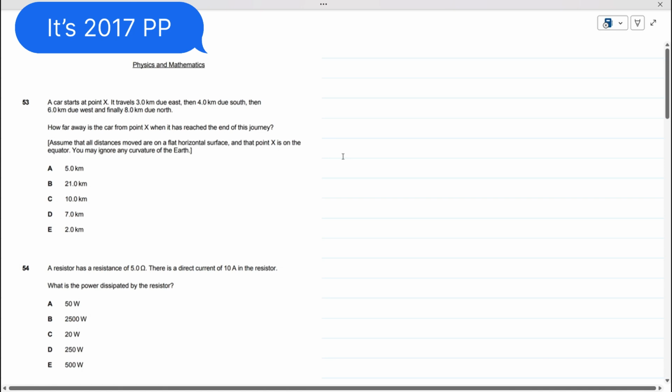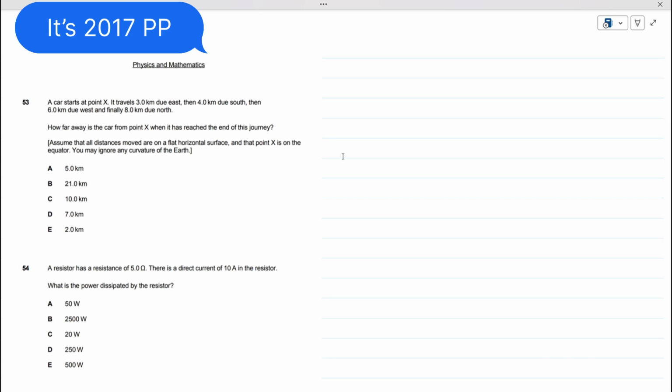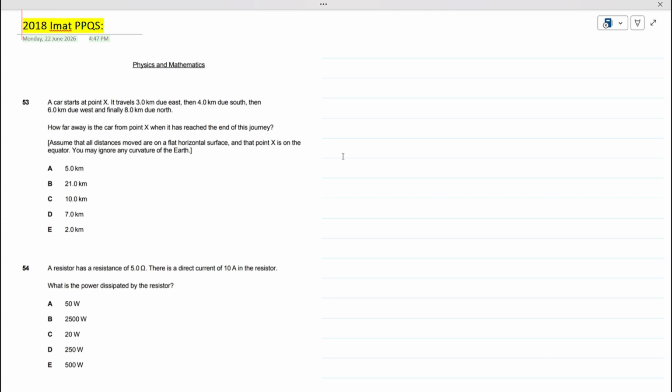Today we are going to solve past paper questions of physics and mathematics from the 2018 paper of IMAT. And our 53rd question is, a car starts at point X.